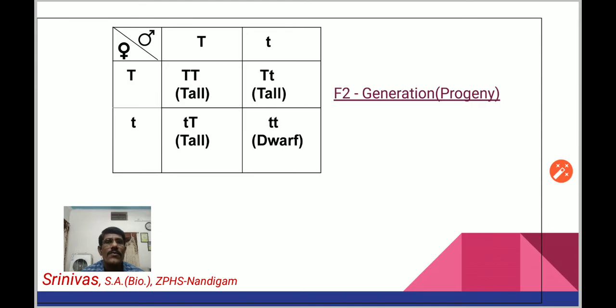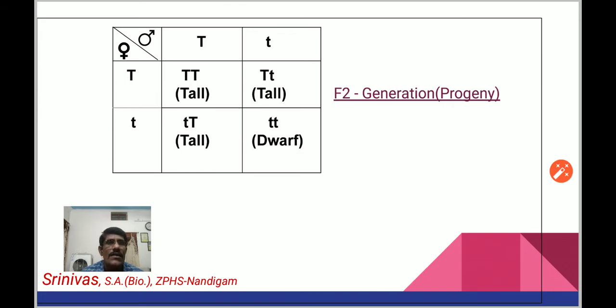Here, if you go for F2 generation, we get the gametes of one parent, having capital T and small t, and the gametes of another plant are also capital T and small t. If they unite with one another, for example, the gamete having capital T unites with the gamete having capital T, we get the capital T capital T plant, that is a tall plant.